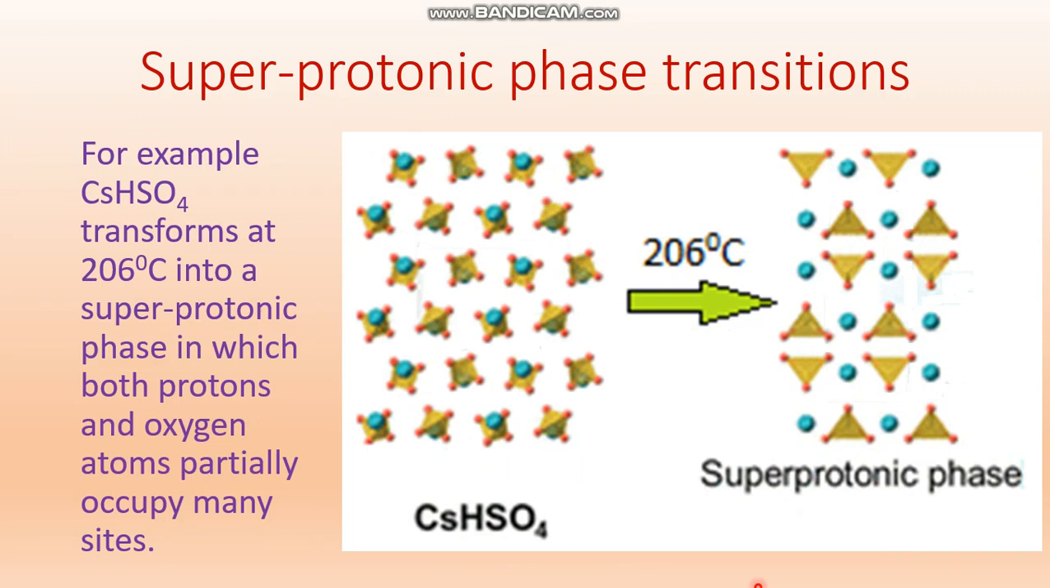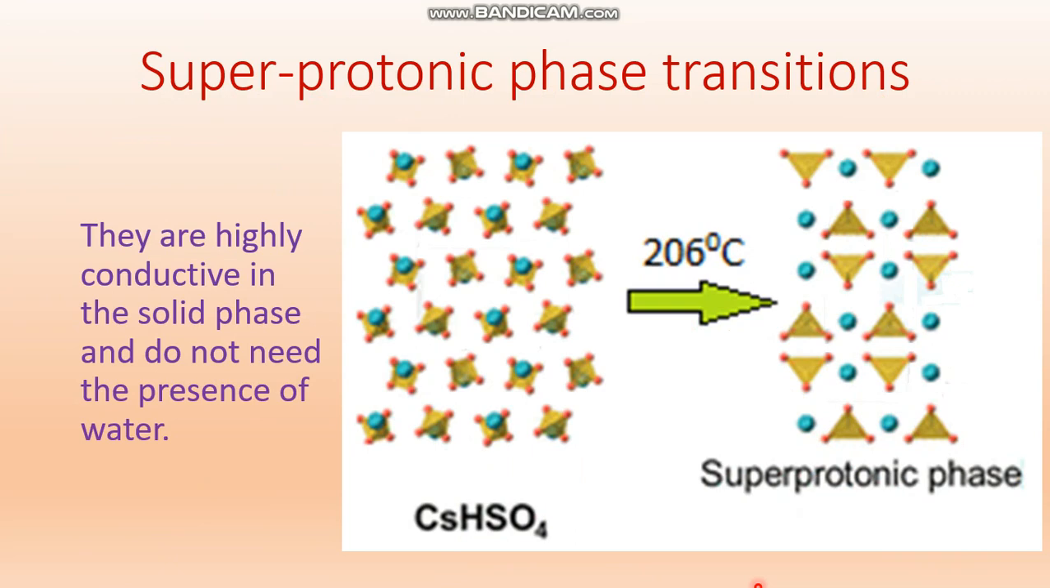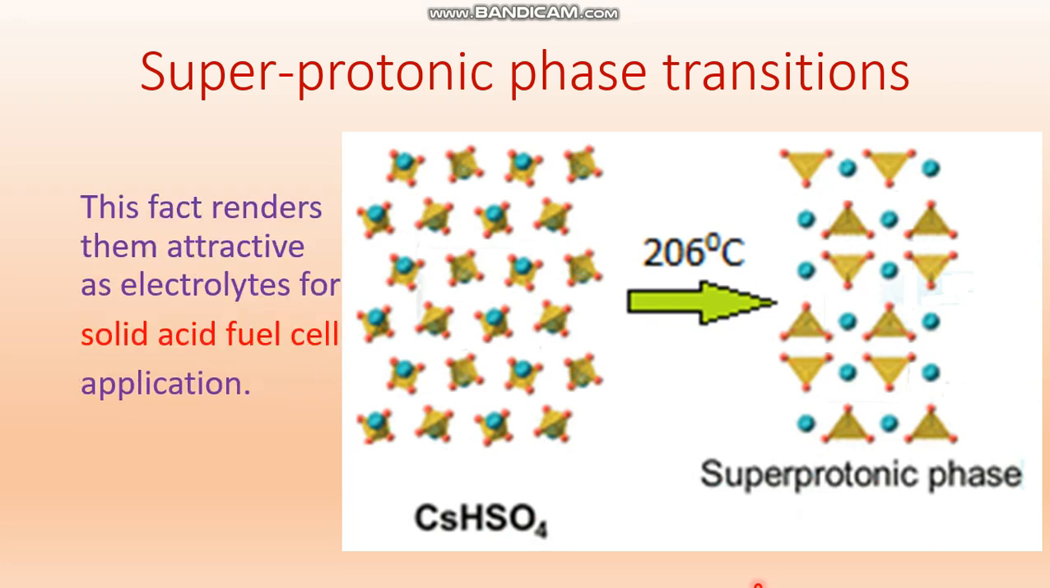For example, cesium bisulfate transforms at 206 degrees Celsius into a superprotonic phase in which both protons and oxygen atoms partially occupy many sites. They are highly conductive in the solid phase and do not need the presence of water. This fact renders them attractive as electrolytes for solid acid fuel cell applications.